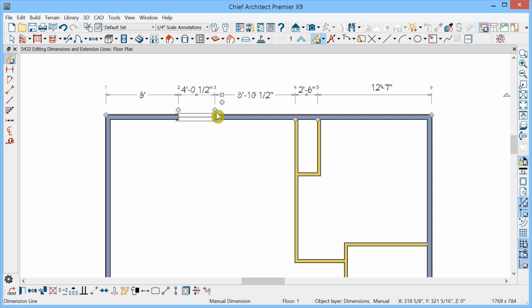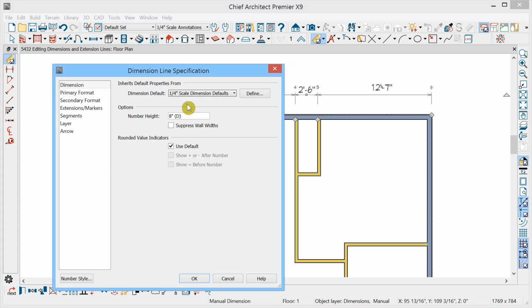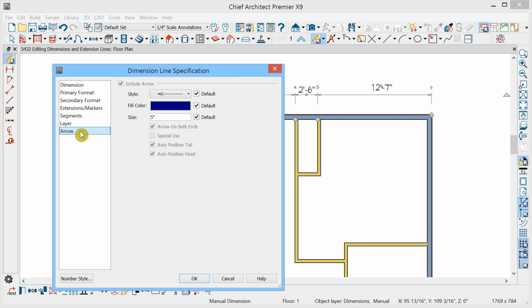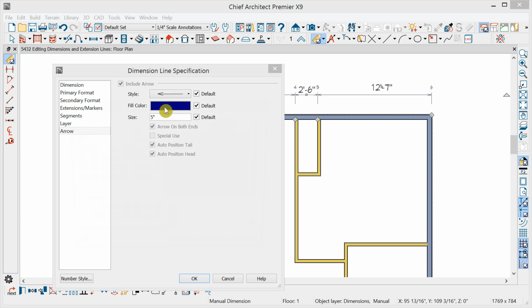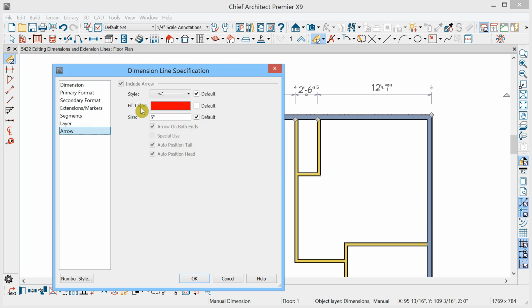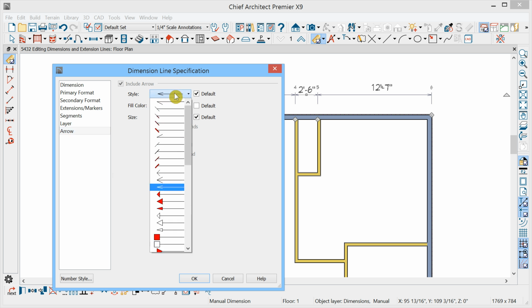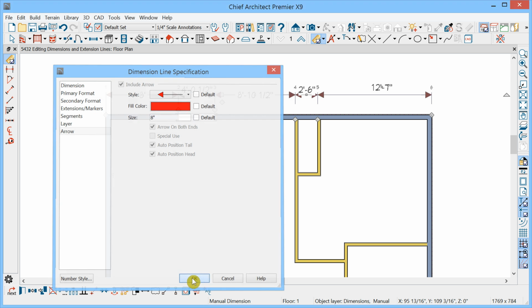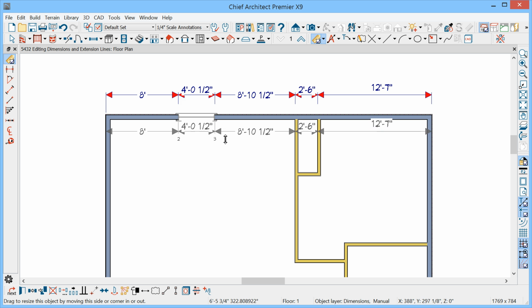Of course, all of these settings and properties can be applied as defaults, and then any dimension marked to use the default will follow the rules that you've set up in your defaults. Now let's go to the arrow panel and decide we're going to change the fill color. I'll just pick a red color for the fill color of the arrow, but we also need to choose an arrow style that does have a fill, so I'll pick this one for example. And we can change the size and other properties, and again all of these can be set up as default values.